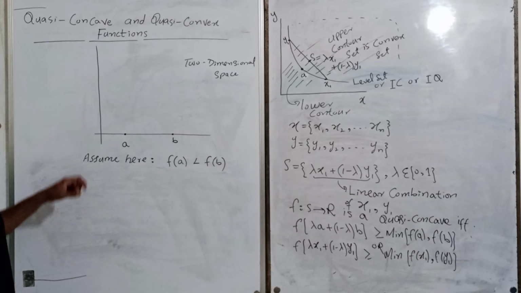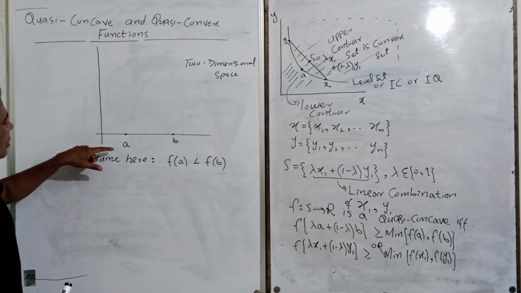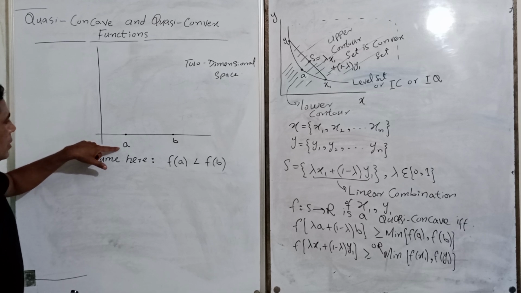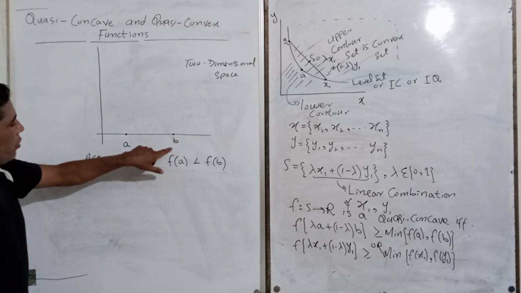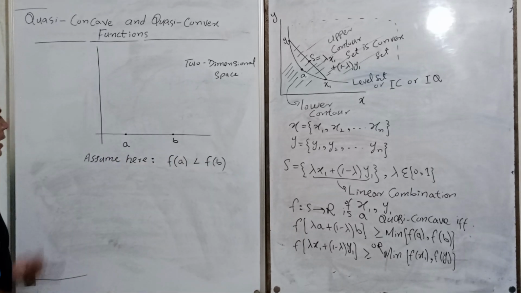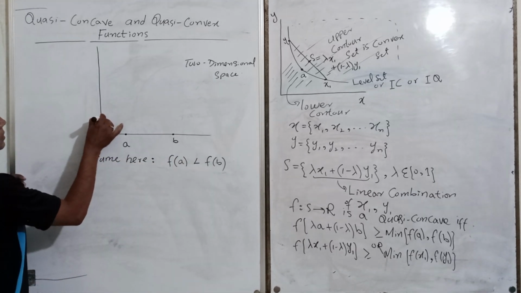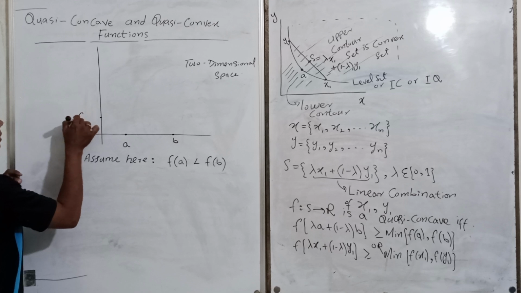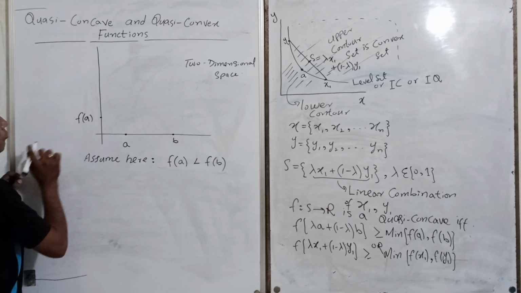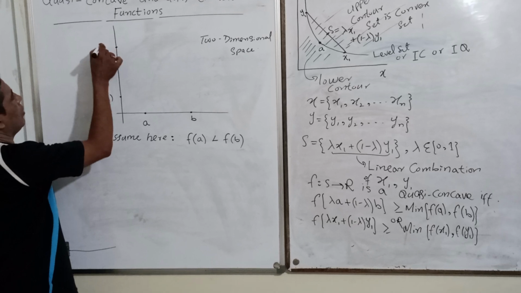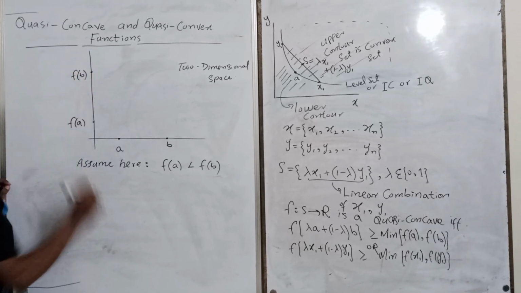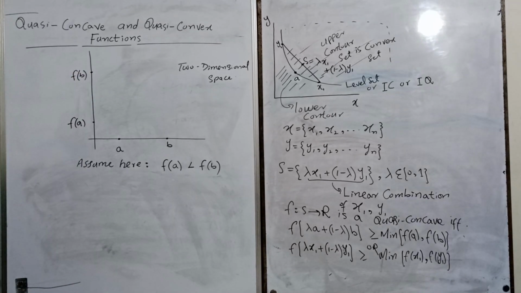What does it mean? The functional value on a is less than the functional value on b. Since this is less, it will lie lower, and f of b will lie on the upper side, whatever the value is.